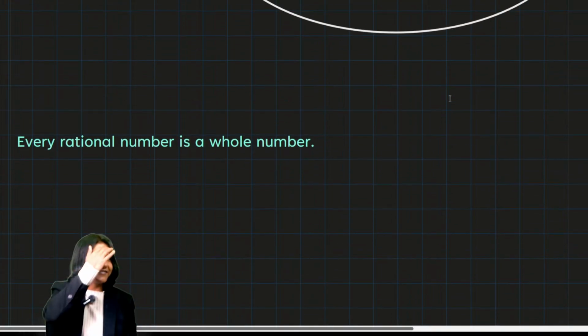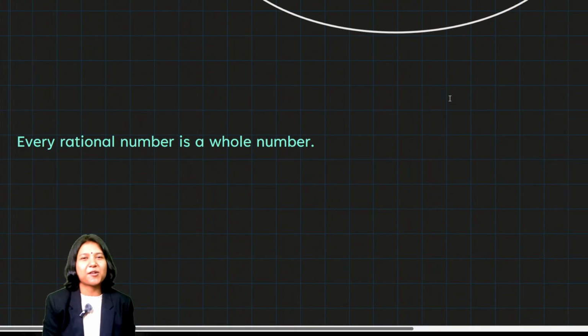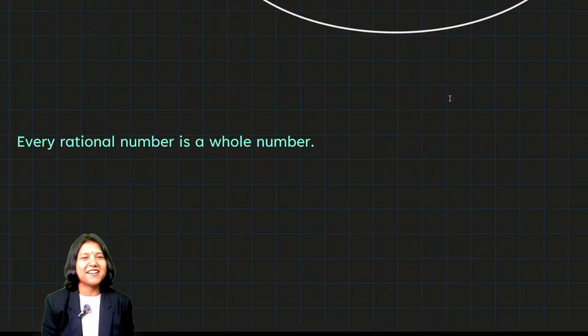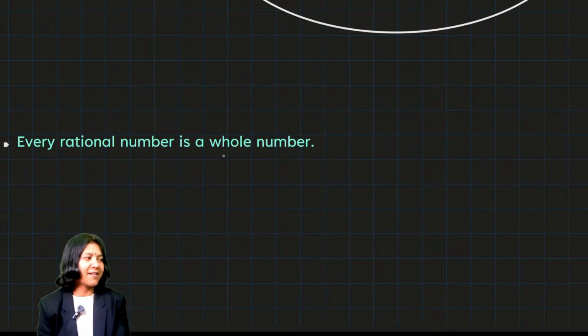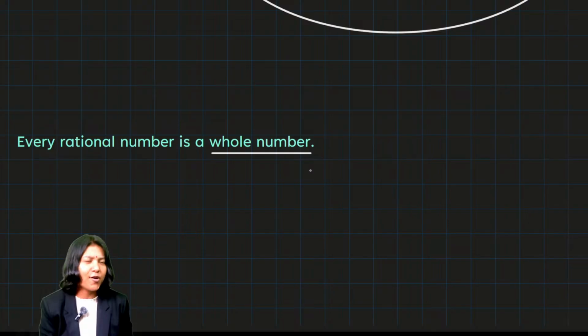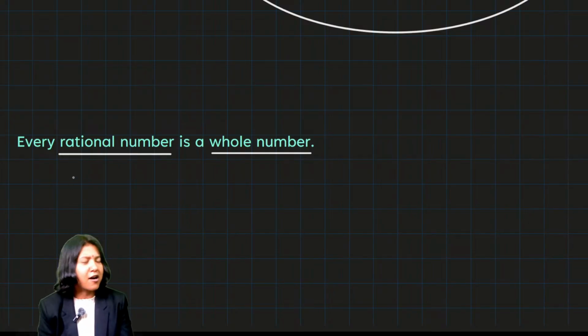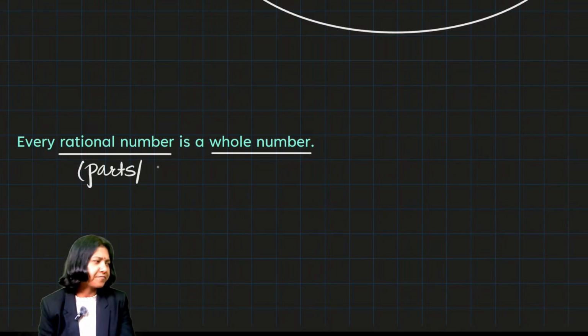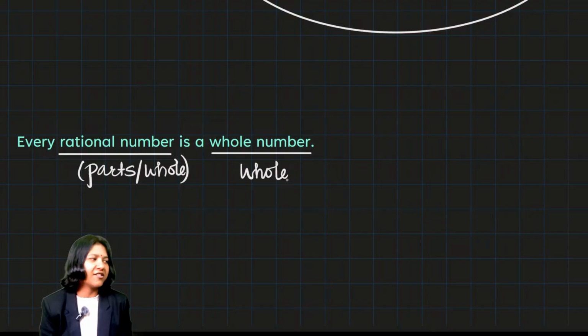Next question. Every rational number is a whole number. Again, they have something very similar. Rational numbers are whole numbers? No, because whole numbers are just the ones to represent something as a whole, while rational numbers can be used to represent any parts. So rational numbers can represent both parts and whole, while whole numbers represent anything that's just whole. Therefore, it is wrong to say that every rational number is a whole number.